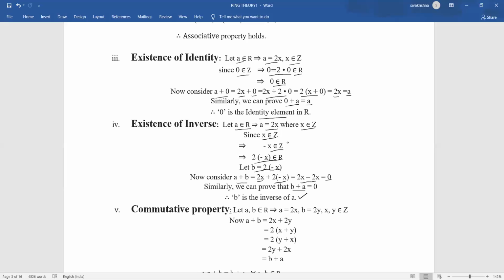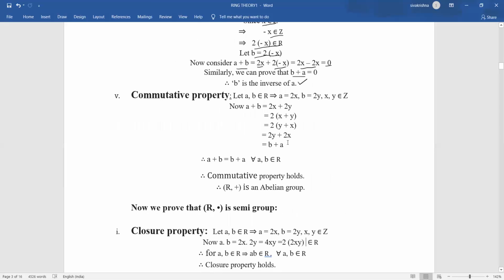Coming to the next property, that is the commutative property. For the commutative property, I have to consider two elements a, b belongs to capital R. Once again, a is equal to 2x and b is equal to 2y, where x, y belongs to Z. I consider a plus b, and I have to prove that it is equal to b plus a. So a plus b is equal to 2x plus 2y, and if we take 2 common, we get 2 into x plus y.